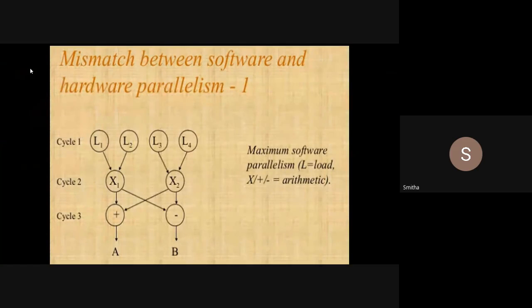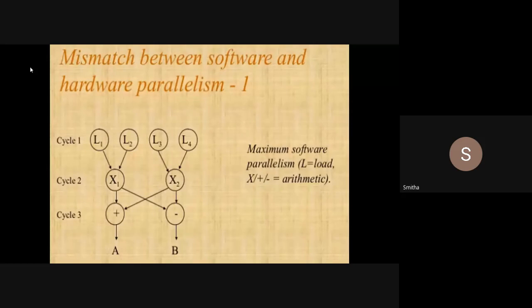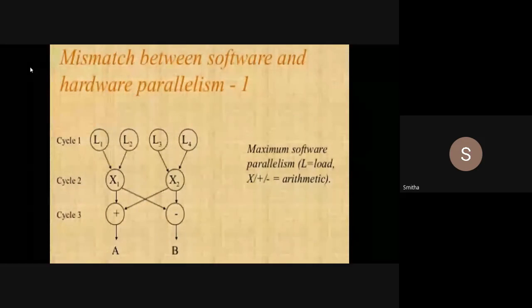Now, I hope this diagram is clear, students. This is nothing but a flow graph. Here, we have two nodes, x1 and x2, that are nothing but multiplication. These two instructions are flow dependent: x1 is flow dependent on L1 and L2, and x2 is flow dependent on L3 and L4. Until and unless I load those two variables, I cannot multiply.